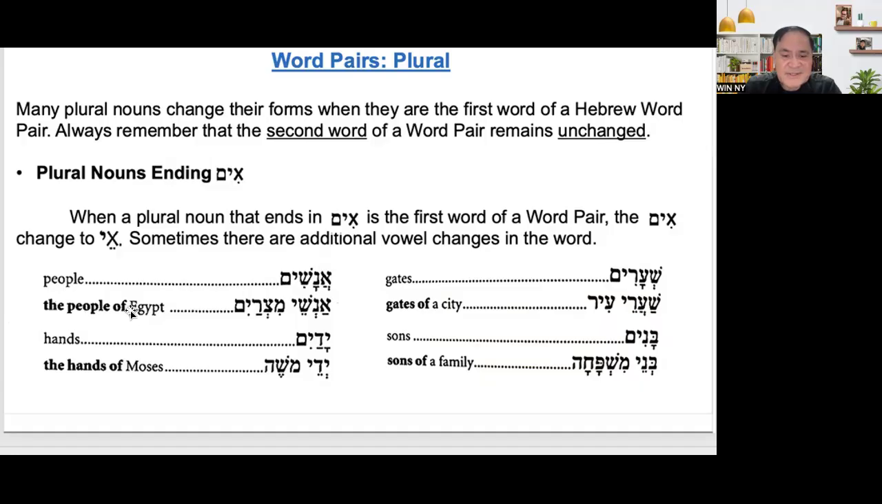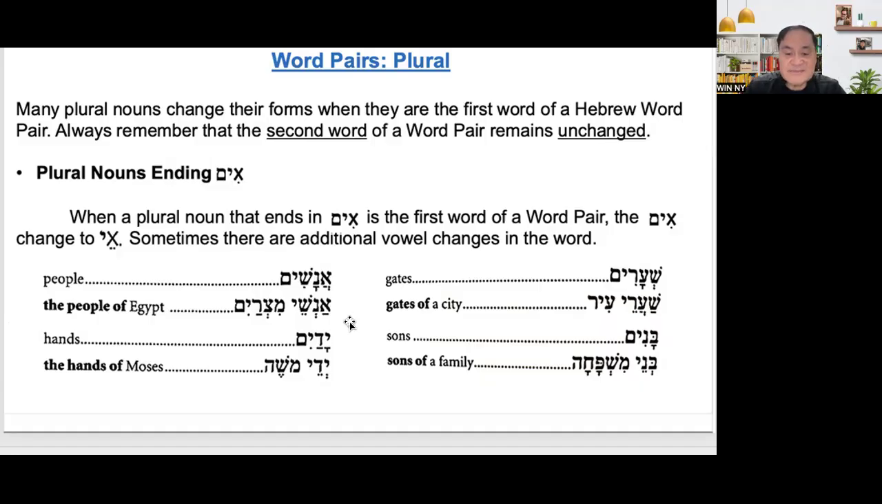And then the people of Egypt. Anashay instead of anashim. Anashay Mitzrayim. Look at that. The people of Egypt, because Mitzrayim is a what? Proper noun. It is definite.